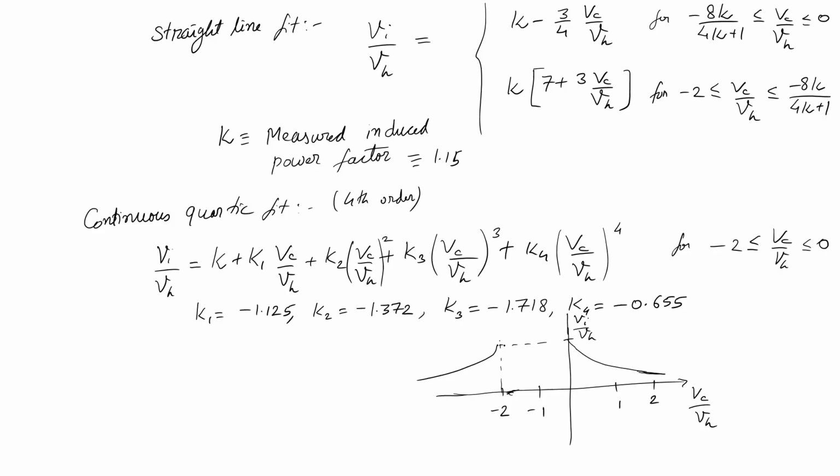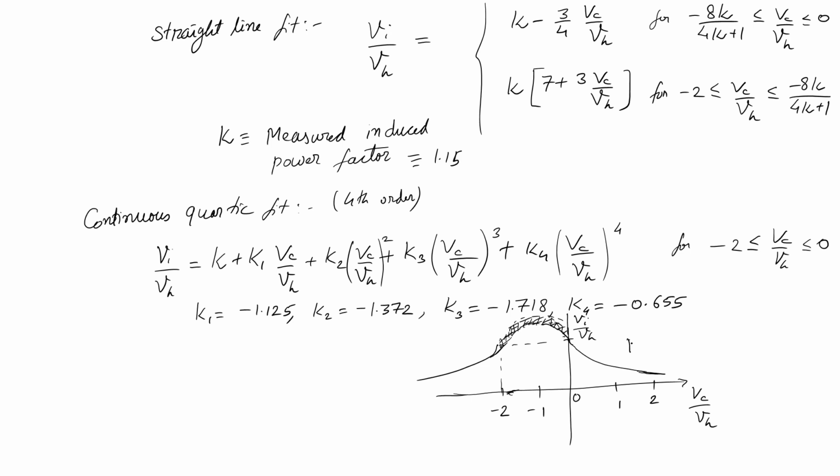And this is the area in between which was not known to us, between minus 2 to 0, and that is where we got this curve fit. I have just drawn it approximately, but this is the area where we are defining the induced velocity now using these two formulas. So, you can use either of them, either the straight line fit or this fourth order polynomial fit, to get your induced velocity estimate.